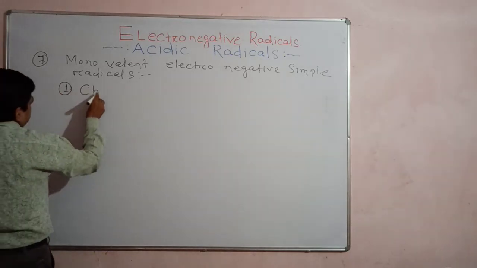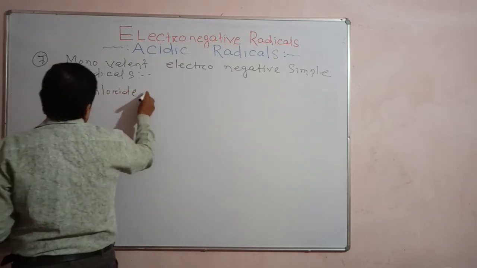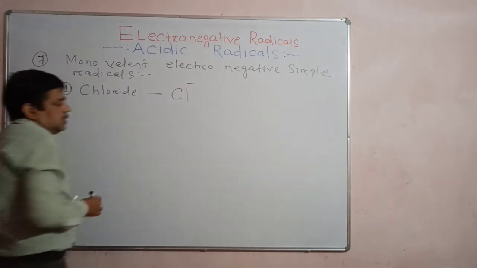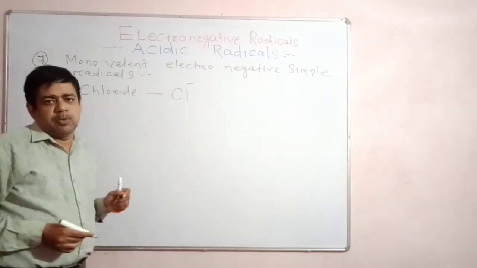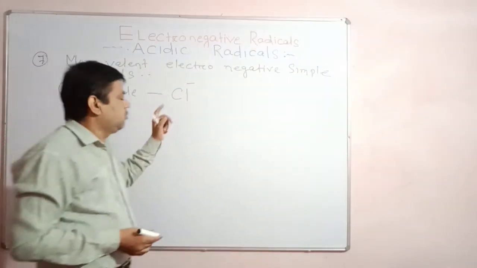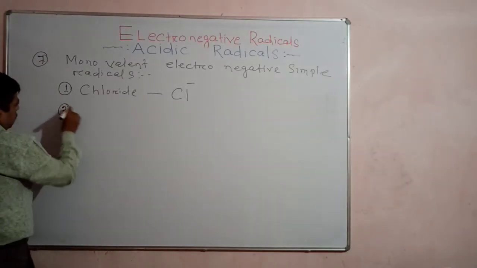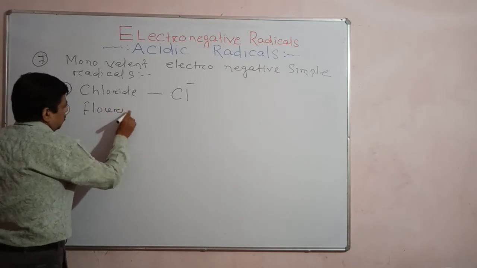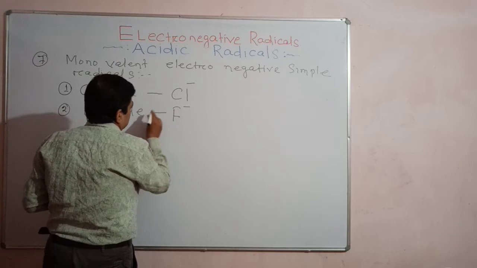For example, chloride, from the compound hydrogen chloride. What is Cl minus? Remember this: its valence is 1, and it carries a unit amount of negative charge. Second, halogen group fluoride, F minus.